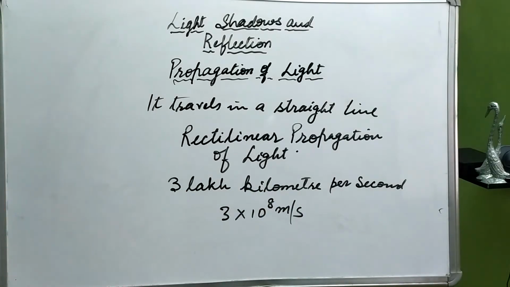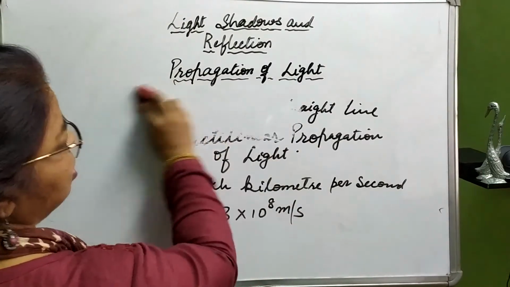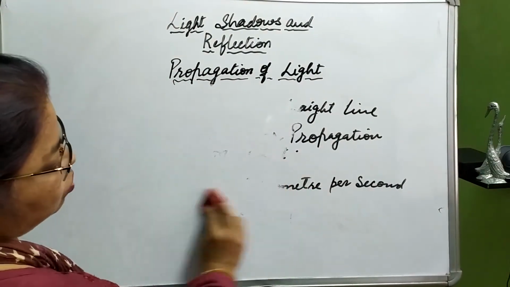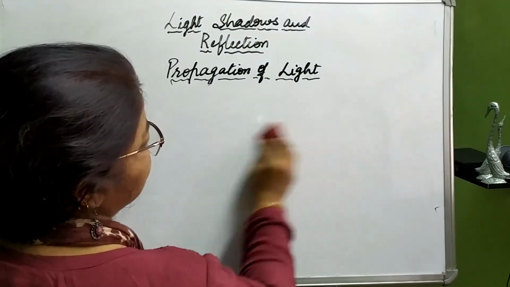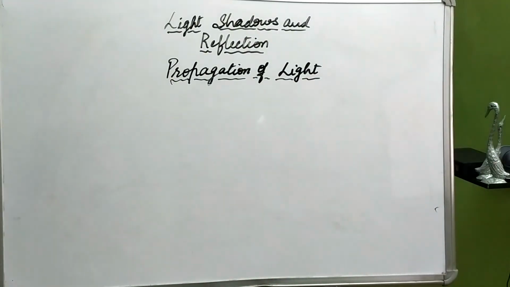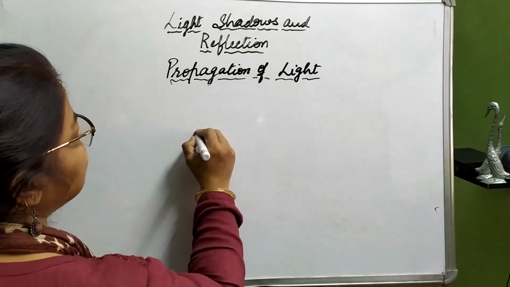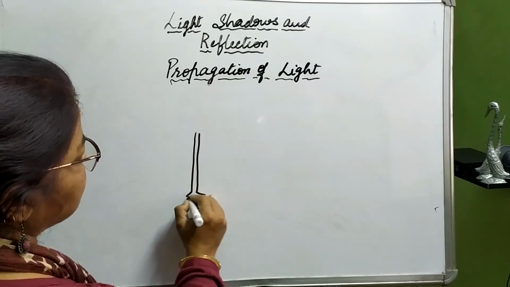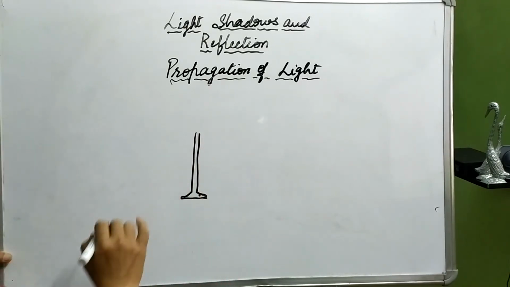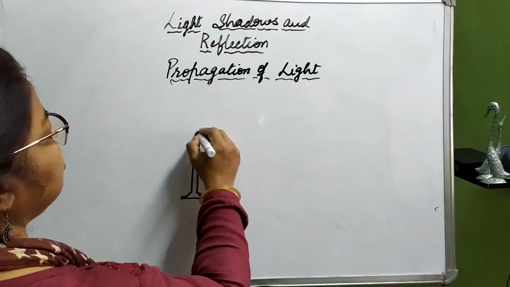Okay. So, let us see an activity to observe that light travels in a straight line. Let us take this candle and it is burning.